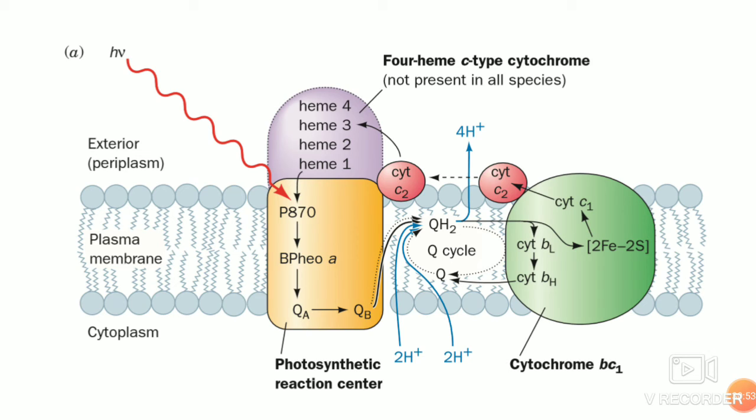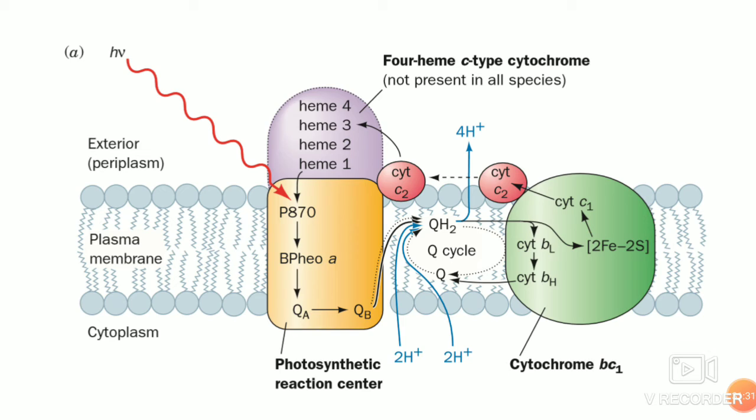So it has to be noted that in every turn of the Q cycle, half of the electrons liberated by the oxidation of QH2 to Q are used to reduce Q to QH2, so that after a large number of turns, an electron that enters the Q cycle on average passes through it twice before being returned to the P870. Thus, the net result of the absorption of two photons by the reaction center is the translocation of four protons from the cytoplasm to the external medium.